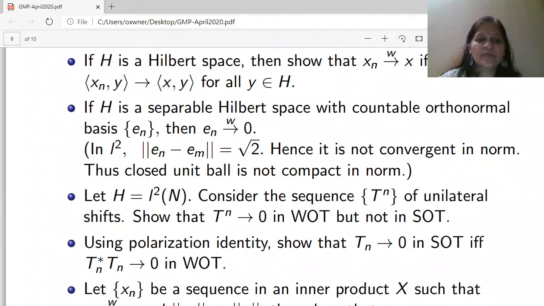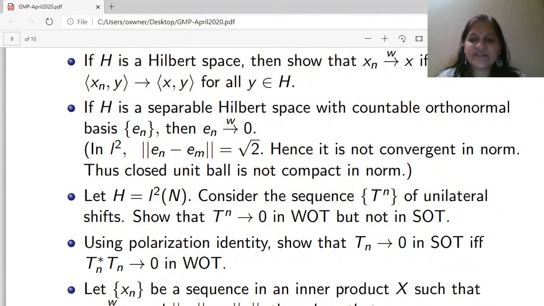Second exercise: if H is a separable Hilbert space with countable orthonormal basis En, then En converges to 0 weakly. Here you can use the first exercise. That means you have to show that inner product (En, y) converges to inner product (0, y) for all y. But this is true because En is an orthonormal basis.